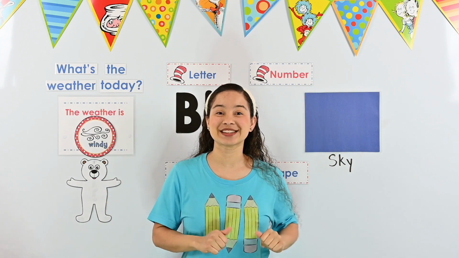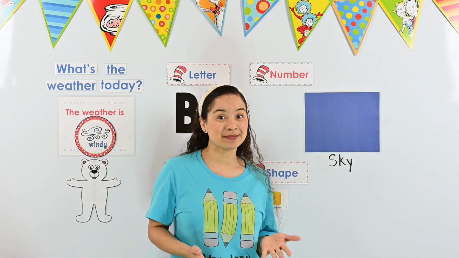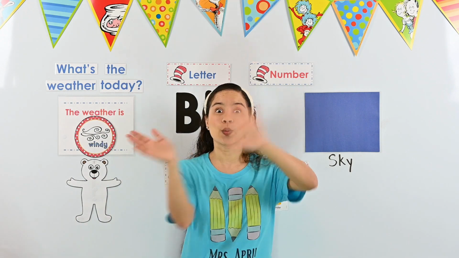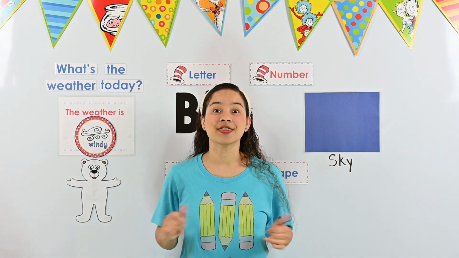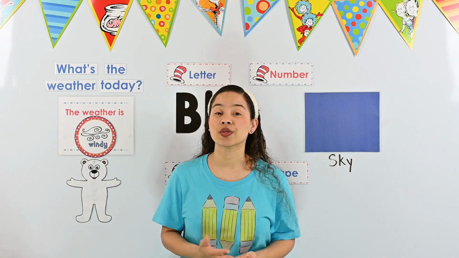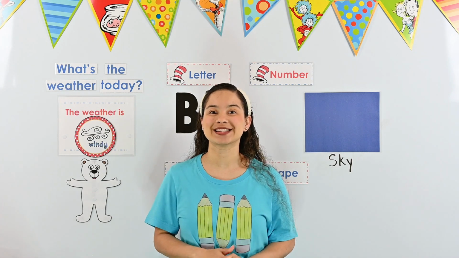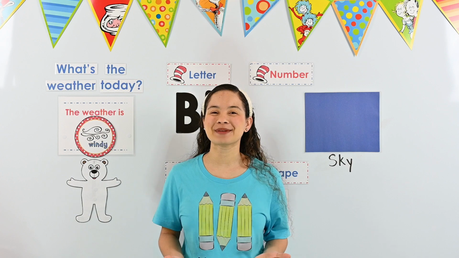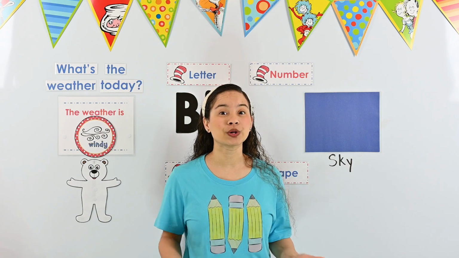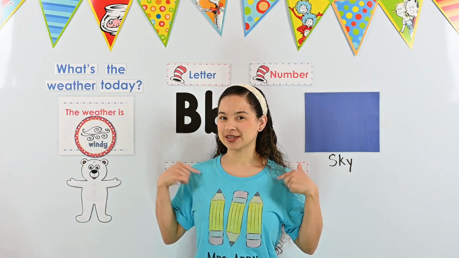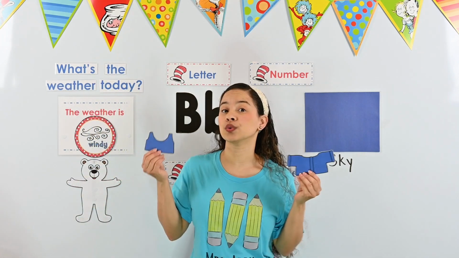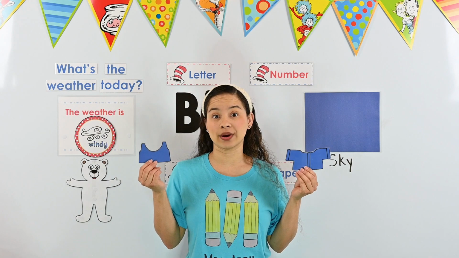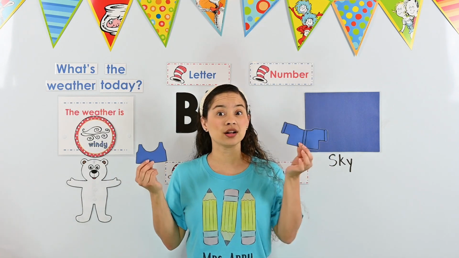Great job, friends. Okay, it's time to get Perry the polar bear dressed for a windy day. We have to remember that it's winter time, so that means it's also cold outside. Let's help get Perry dressed for the cold, windy day. We'll start with his top. Which top should Perry wear on a cold, windy day? Should he wear a tank top or a long sleeve shirt?